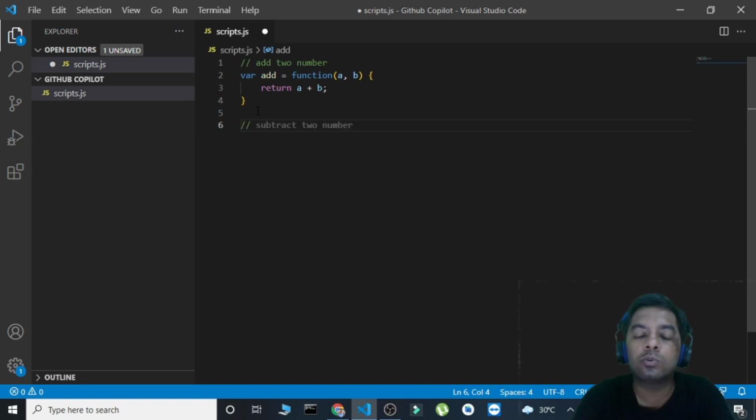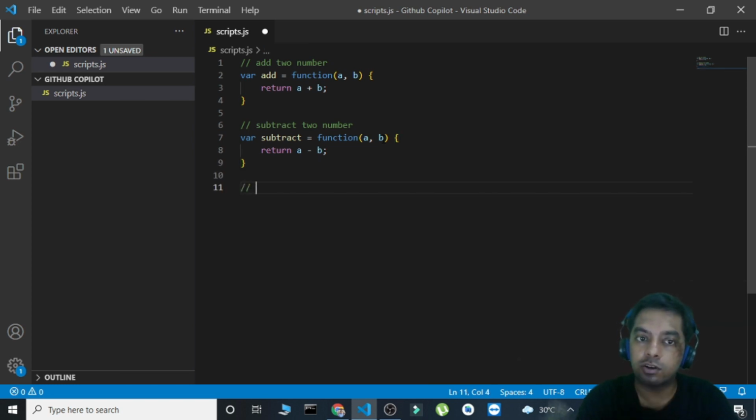So let's try out something much more complicated. Okay, see, I had done adding here, so based on that only, it gave me the suggestions for subtraction as well. See, subtract two numbers. So it's reading your past work as well. It's getting trained on your past work, what you have done till now, and it's giving you suggestions based on that. So let's see, subtract two numbers. Okay, function subtract, and then I'll press enter, return a minus b. Okay, till now seems good.